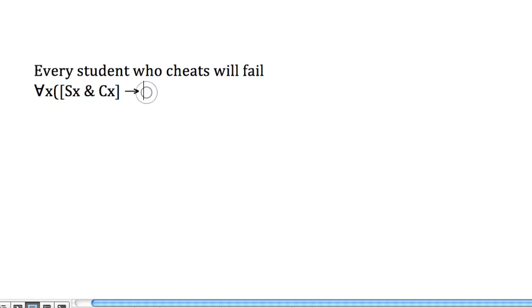It's a sentence about students who cheat. What are we being told about students who cheat? If X is a student who cheats, then the sentence is telling us X will fail. So as before, we started with a universal and we picked out our subject class and then put an arrow. We just had to be more careful about picking out our subject class, and that's what we got here. Once we picked out the subject class, this one was easy.